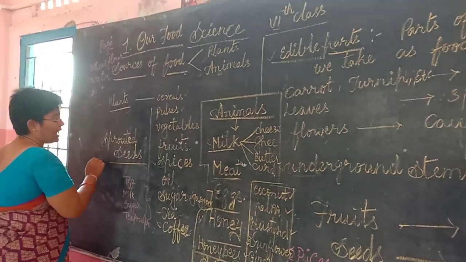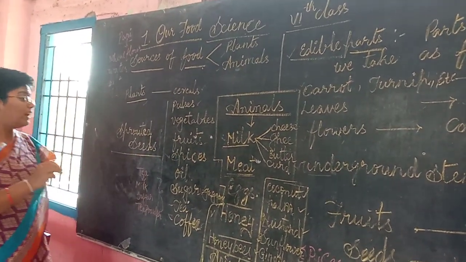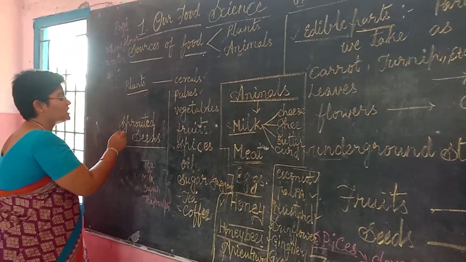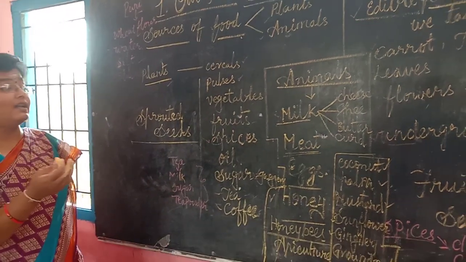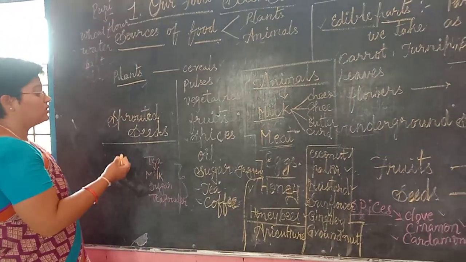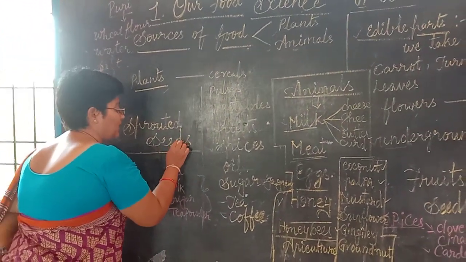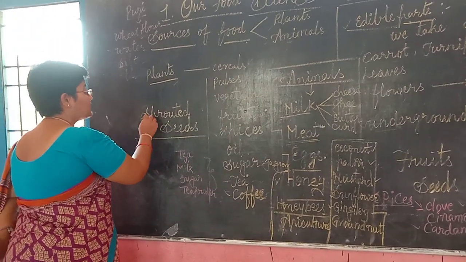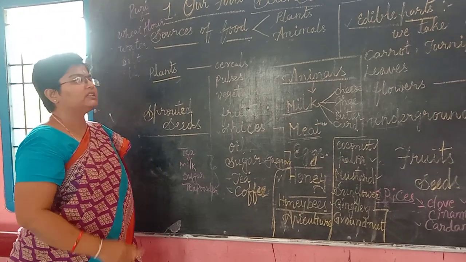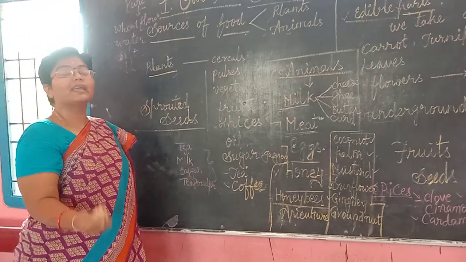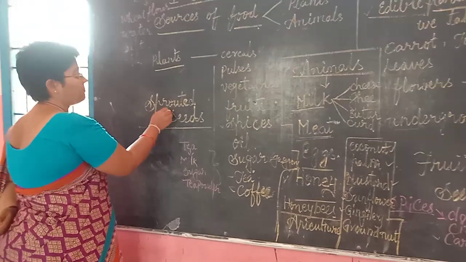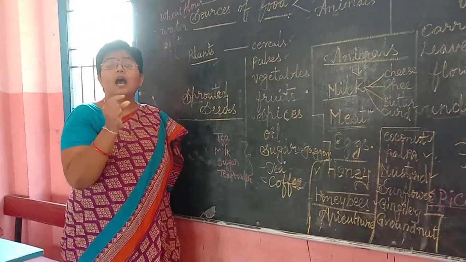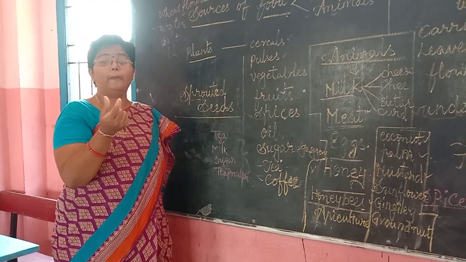And finally, I want to tell you about one more part of the plant which is used as nutritious food, taken by people for its nutritional values. So what type of food is that? That is nothing but sprouted seeds. What are sprouted seeds? You may have the doubt, what is a sprout? A sprout is nothing but a seed which is becoming a plant.